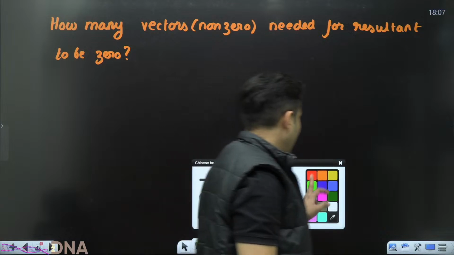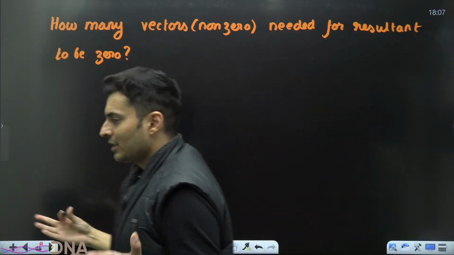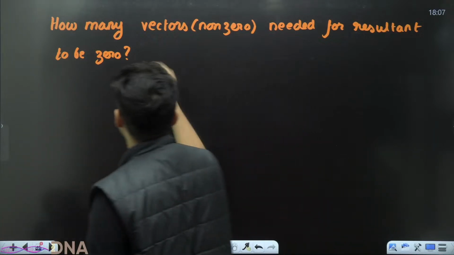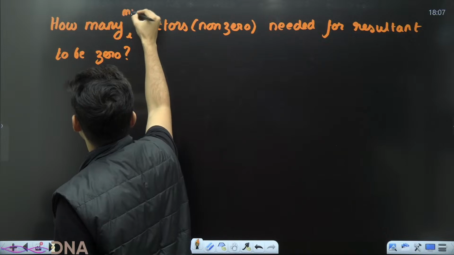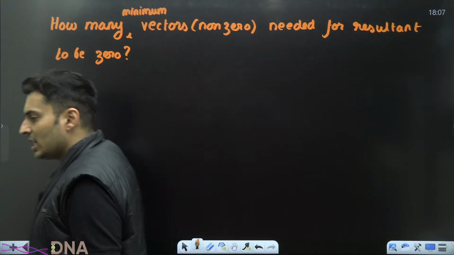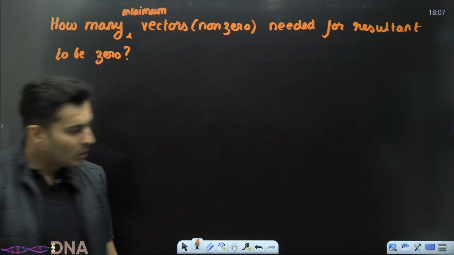Come on, let's see if you guys can answer this. How many bare minimum vectors will you need? I think I should have added the word minimum. How many minimum vectors will you need so that the resultant is basically a 0?